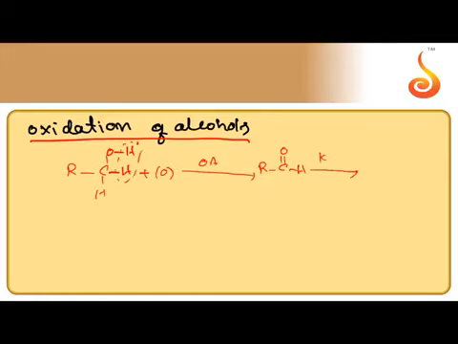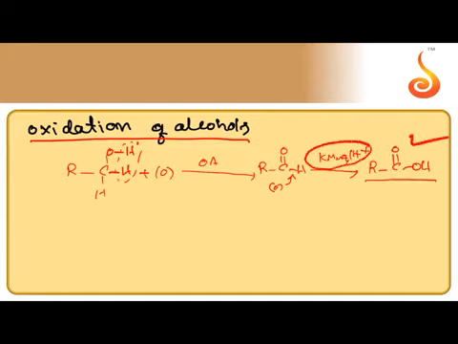If it is a strong oxidizing agent like acidified potassium permanganate or acidified potassium dichromate, the aldehyde formed also undergoes further oxidation, forming carboxylic acid.